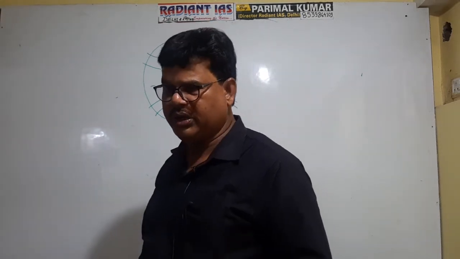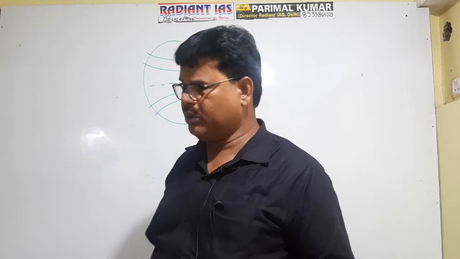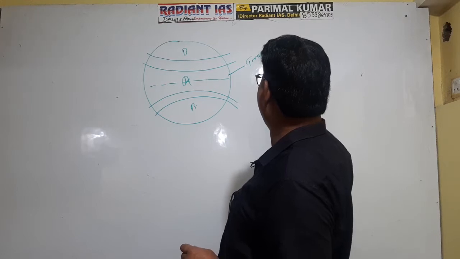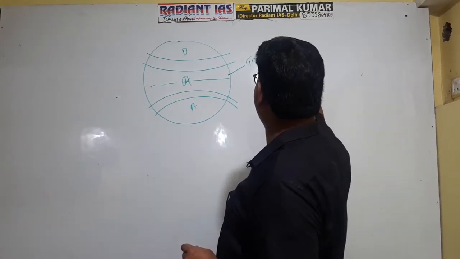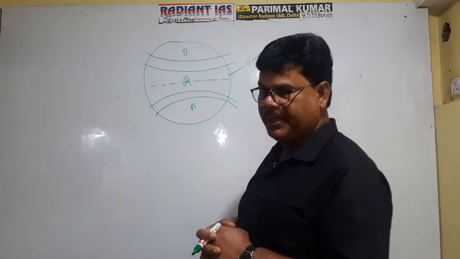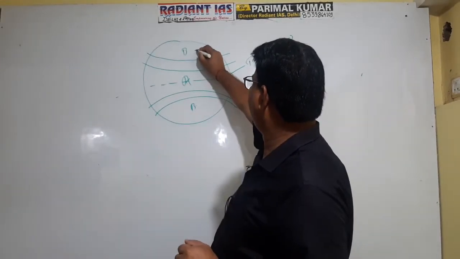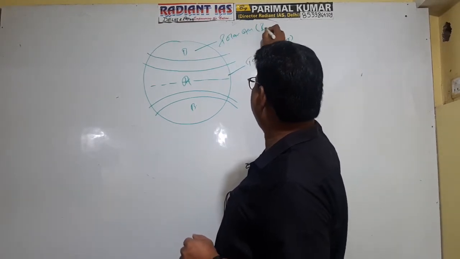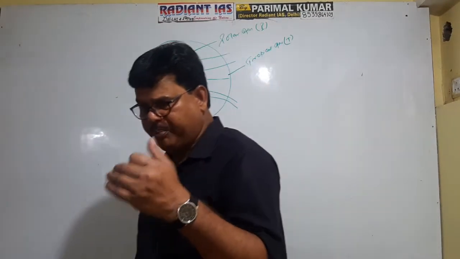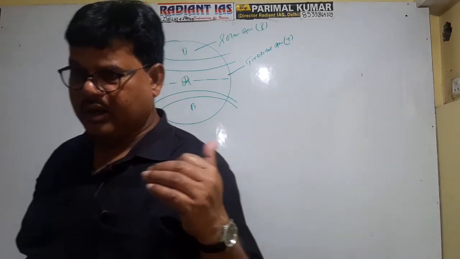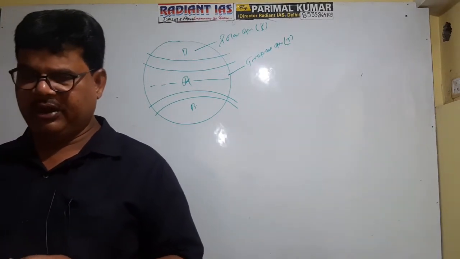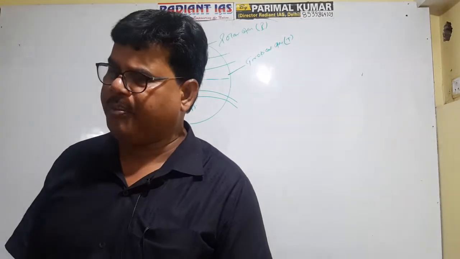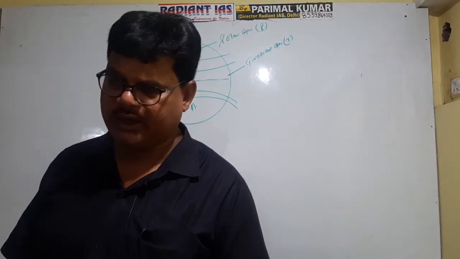If the air mass originates in the lower latitudinal zone or tropical zone, it is referred to as tropical air mass, and is denoted by T. And if the air mass originates in the polar zone, it is referred to as polar air mass and is denoted by capital P. If you find P or T, it is clear that capital T reveals the air mass originated in the tropical zone, and capital P indicates that the air mass originated in the polar zone.